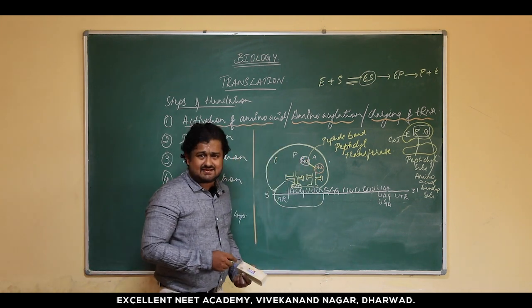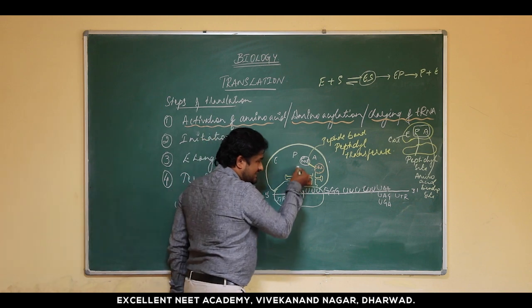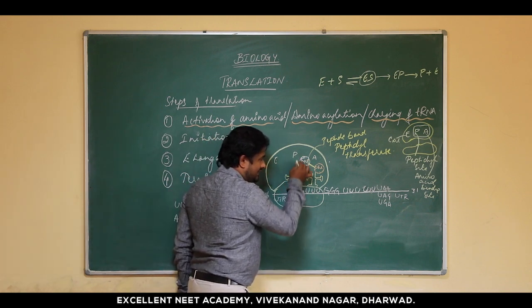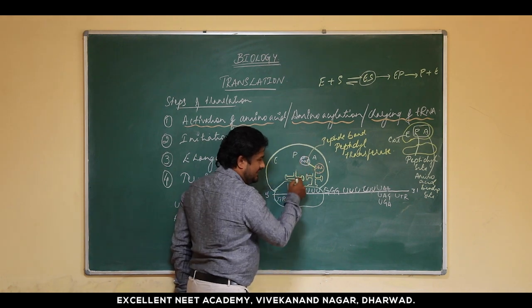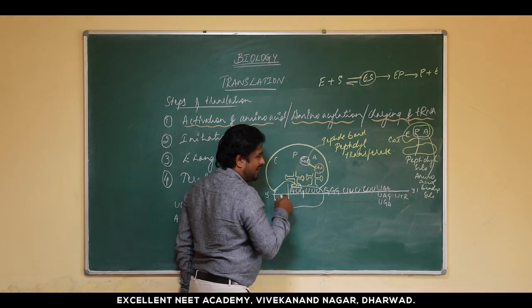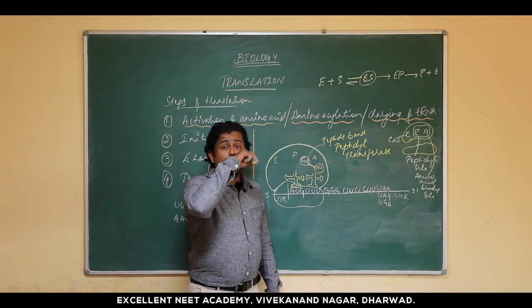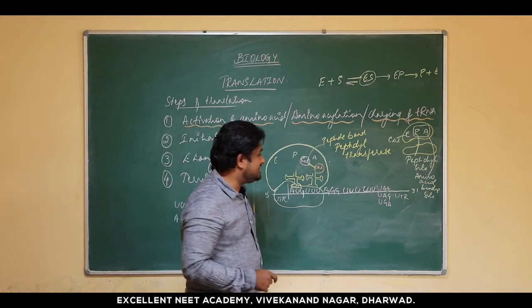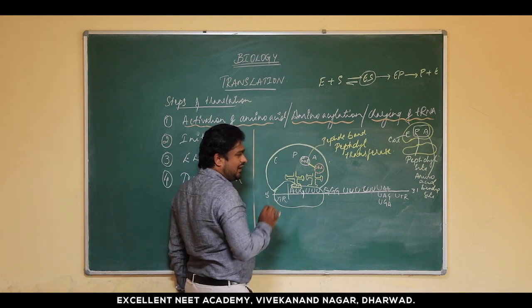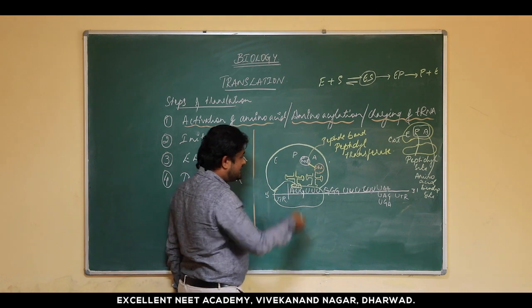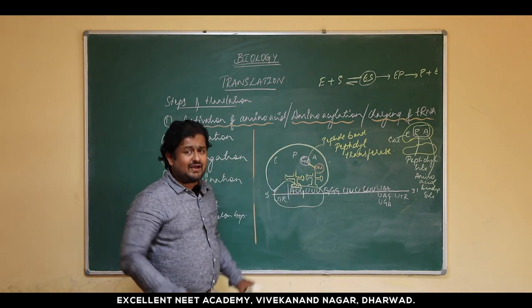So that creates the empty space in the P site where the tRNA is. It has lost that particular amino acid, which has moved towards the A site. This happens because of the peptide bond formation which utilizes the energy. Now at this moment you have the tRNA in the A site having two amino acids, and the tRNA in the P site having no amino acids.